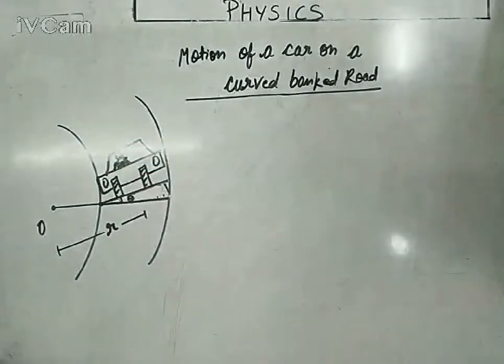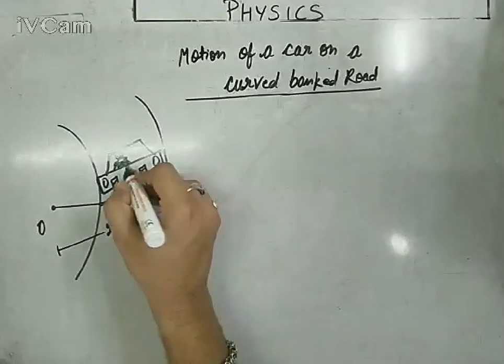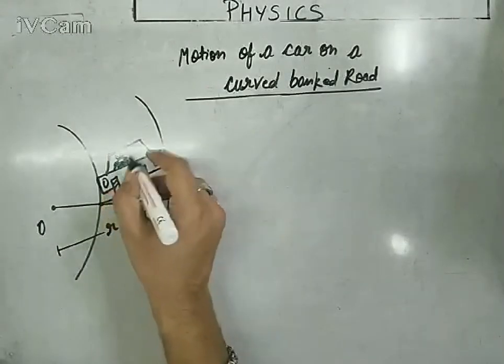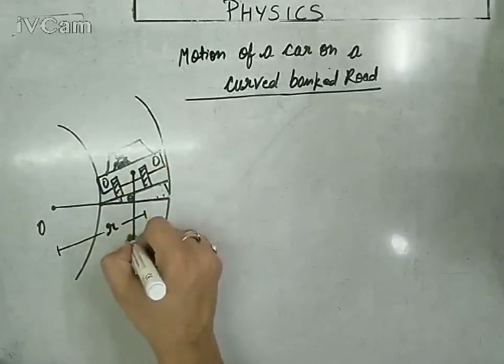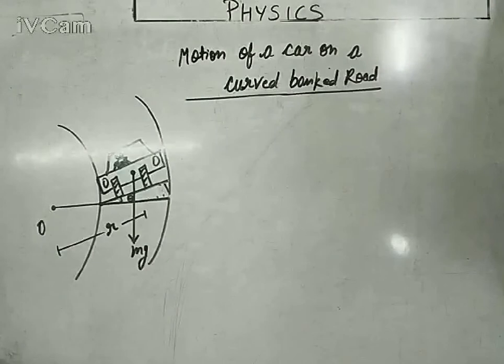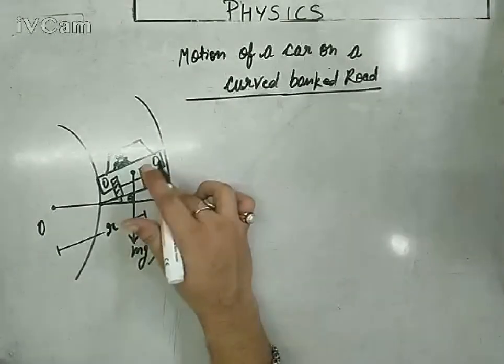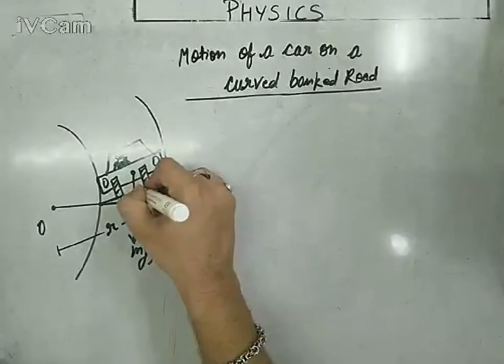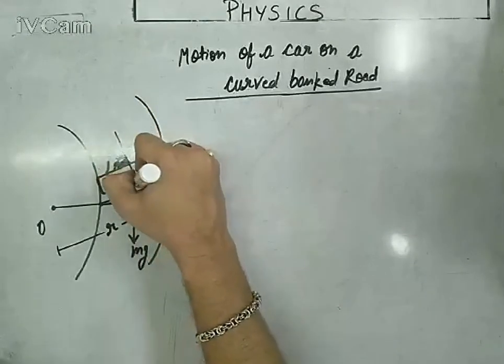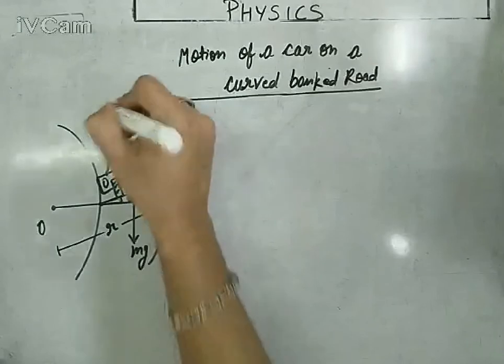Its weight is acting perfectly downwards. Please pay attention on this. The car's total weight is acting perfectly downward, mg, but this time the reaction is perpendicular to the surface. As we know very well, the reaction always acts perpendicular to the surface, but the surface is inclined. So the reaction would be perpendicular to this. So this is R this time.